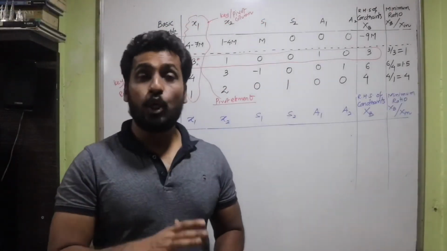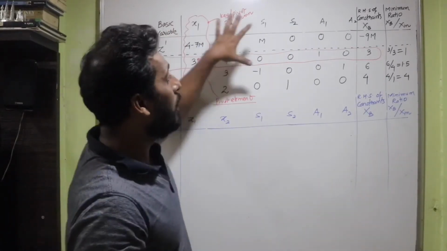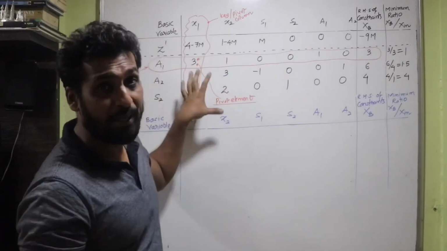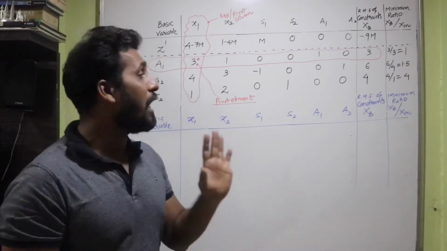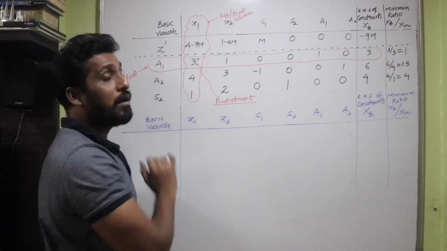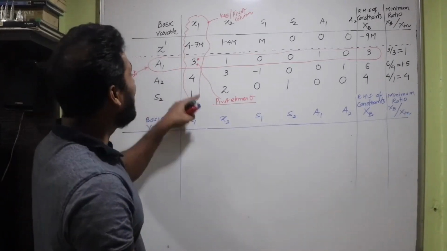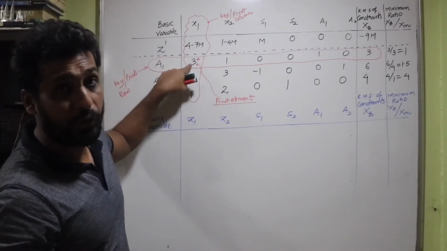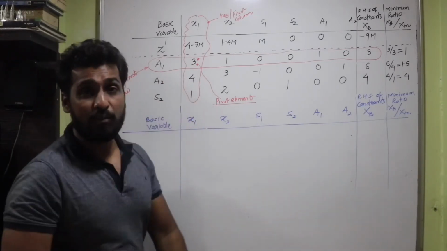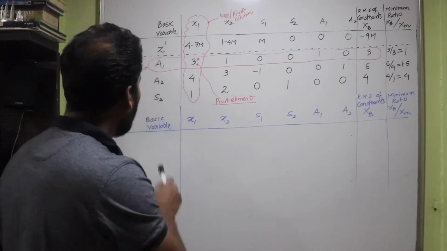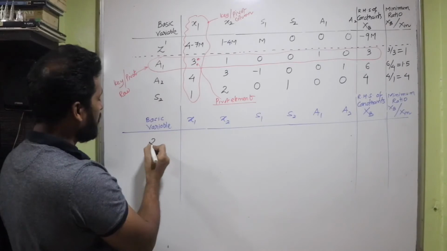So students, so far we have made the initial simplex table. What I've done here is I've made the initial simplex table one more time. We have already decided who is going to be the incoming vector and who is going to be the outgoing vector. So x1 is the incoming vector, and who is going to leave the table? A1 was the outgoing vector, and their intersection is the pivot element. So 3 is the pivot element. So what I'm going to do here is I'm going to rewrite my basic variables. So the basic variables are going to change. So let's write the basic variables. A1 leaves, x1 enters. So let's write x1.